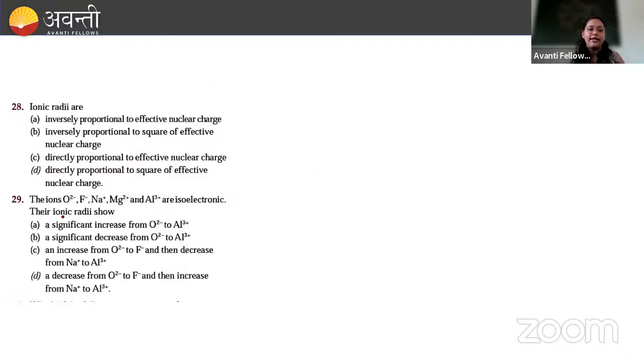Next problem: ionic radius is inversely proportional to the effective nuclear charge. Very simple problem, tell me the answer. Proportional to the square of effective nuclear charge, proportional to effective nuclear charge, proportional to square of effective nuclear charge, inversely proportional, directly proportional. What is ionic radius like? Like nuclear charge? Yes, as nuclear charge increases, ionic radius decreases. So it is inversely proportional to effective nuclear charge. So the answer will be option A.